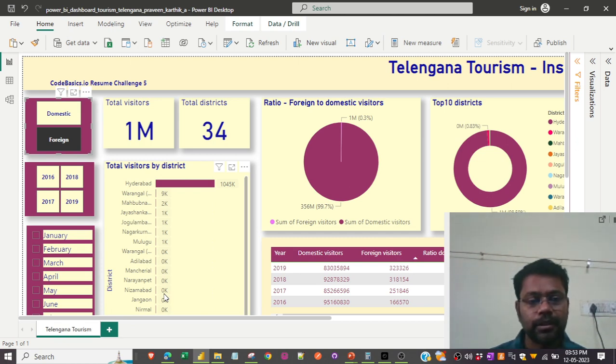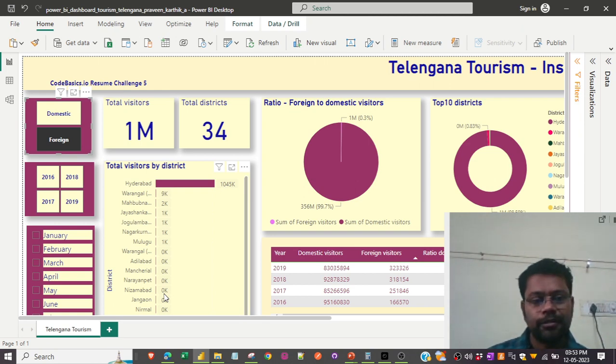This is a place where the Telangana tourism administration can take a decision on how to improve the foreign visitors by providing additional tourist guidance by agencies, and giving some good accommodations, world class, and definitely there has to be easy connectivity.